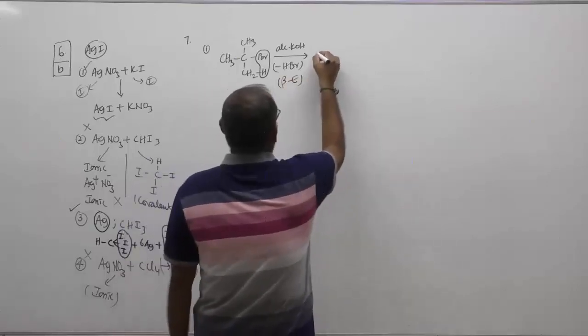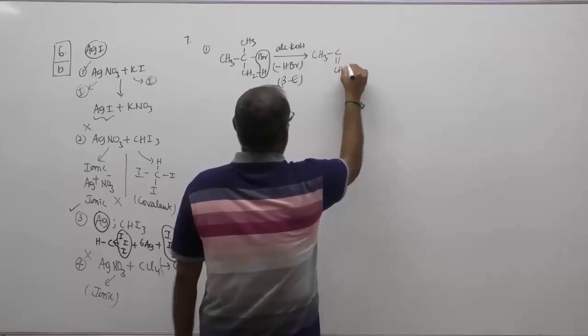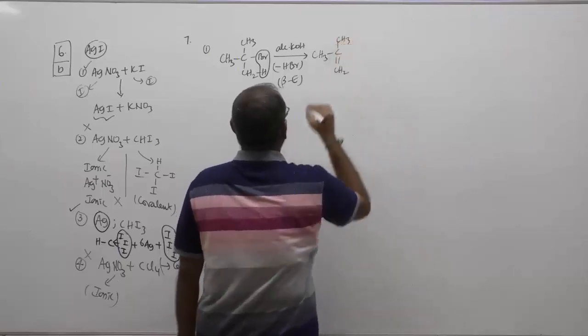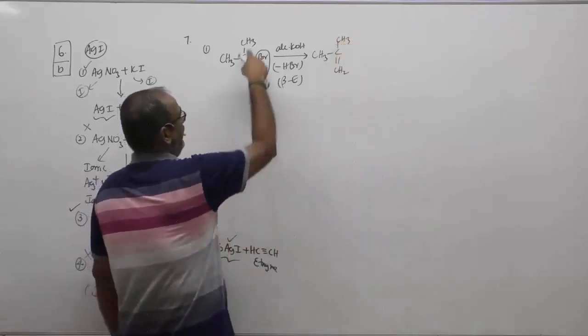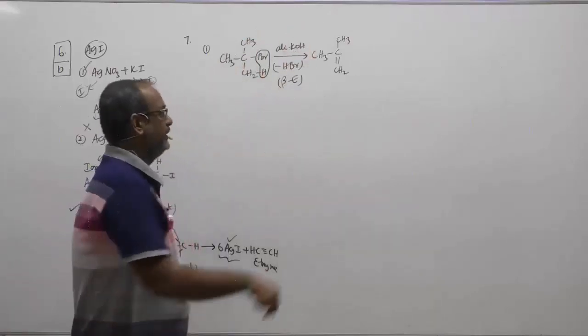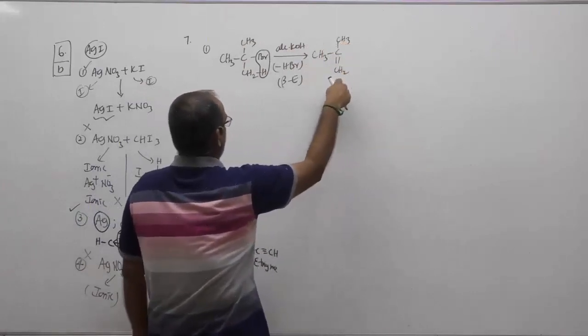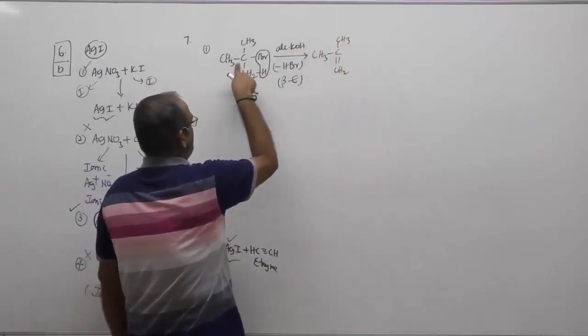Children, now you will get the formation of CH3, single bond C, double bond CH2, single bond CH3. Whether you remove hydrogen from here or from here, you are going to end up with the same product, because when you remove hydrogen from here, a double bond CH2 will be there, and here will be CH3. When I remove hydrogen from here, a double bond CH2 will be there.